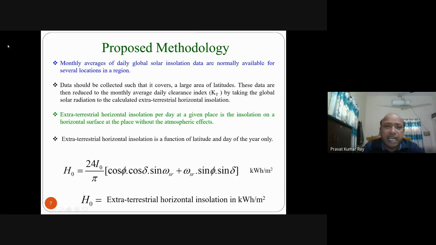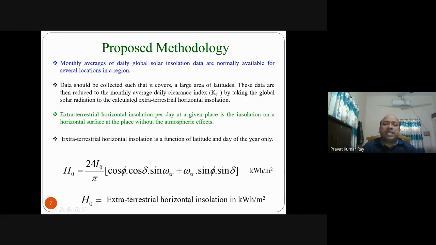These data are then reduced to the monthly average daily clearness index KT by dividing the global solar radiation by the calculated extraterrestrial horizontal insolation. That will give you the KT.